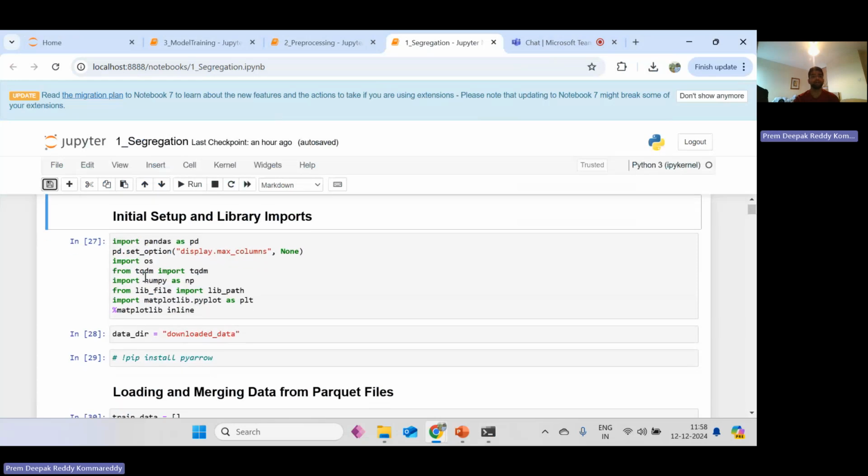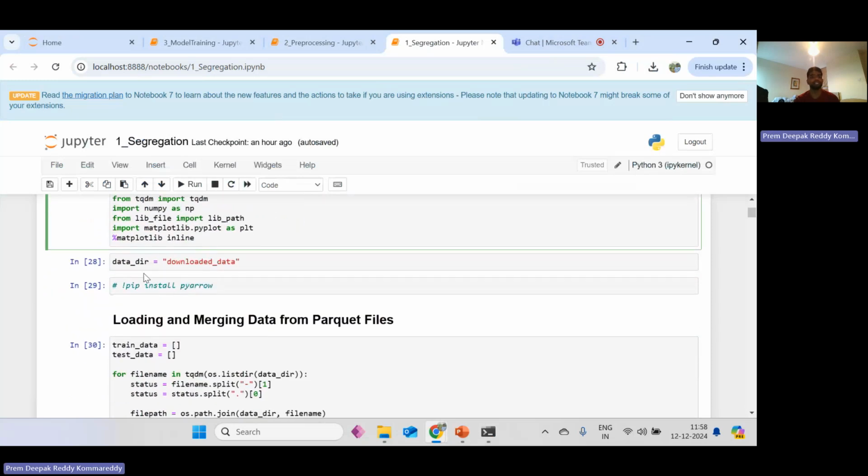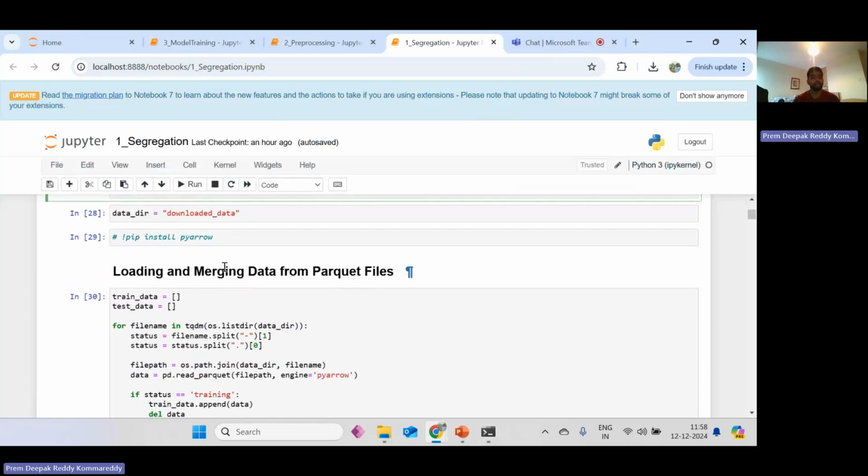And coming to numpy, it is for arrays, which are used for the files. Coming to the library files, import pathlib is to handle the file paths. Coming to matplotlib, it is used to plot graphs. And the tqdm, as we can see, is a progress bar that shows the progress while we are loading our data. Coming to the data directory, it is where the downloaded data is, in the folder name. Data directory path is a variable.